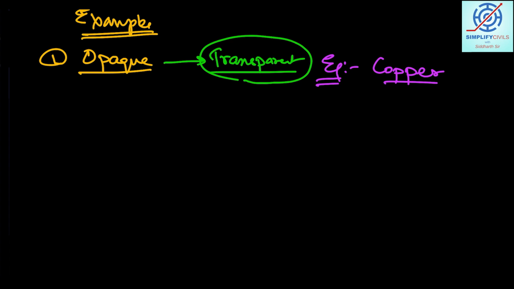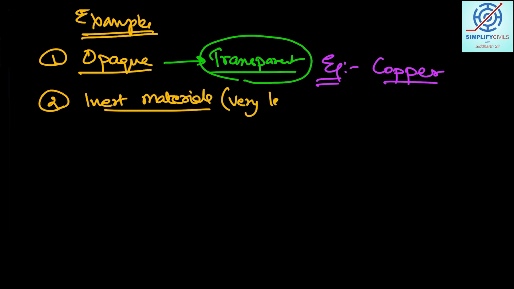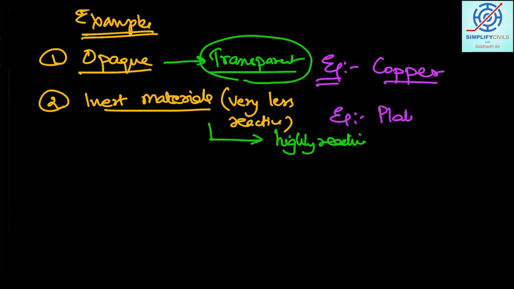Second example is basically of inert materials. Inert materials are very less reactive, and they act as a catalyst. But when you take these particles at a nano level, they become highly reactive. One such example here is platinum. So you see there's a change.